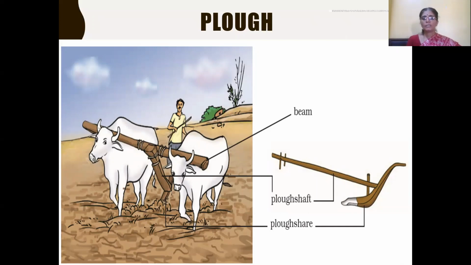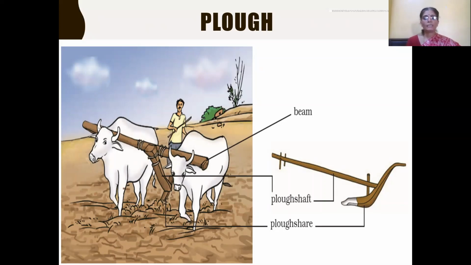One you can see here is the plowshare, and this plow is either made up of wood or iron. And this plow consists of two main parts, namely plowshare and plow shaft. And this plowshare consists of a triangular iron part. And this plowshare is attached with the log of wood, what we call the plow shaft.